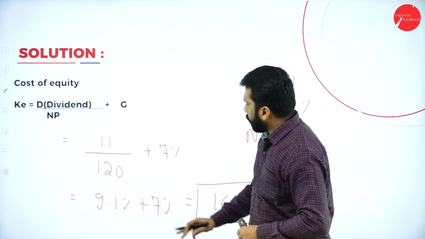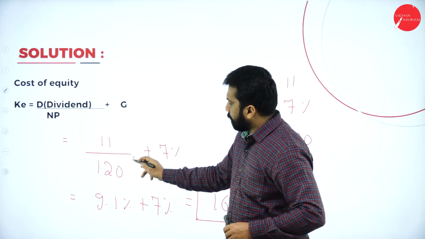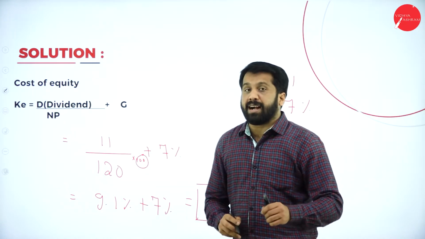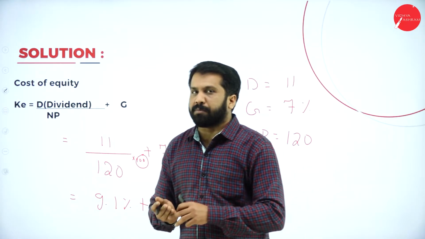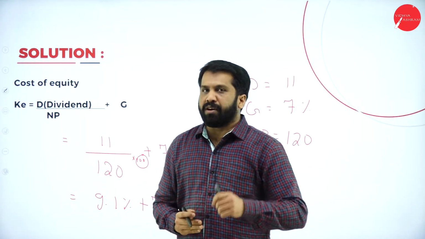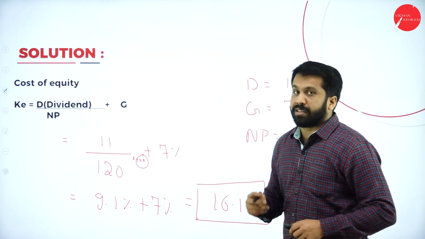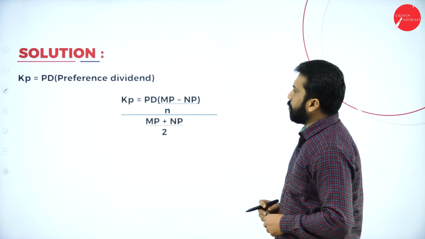Remember, how did you get 9.1? 11 divided by 120 multiplied by 100. Why did I multiply by 100? I need the answer in percentage. If you want the answer in percentage, you are supposed to multiply. Hope you're clear. Now, I'm done with your equity shares. Equity is over. Now we'll go for the next one.